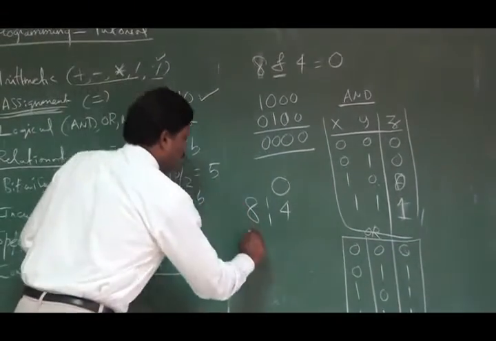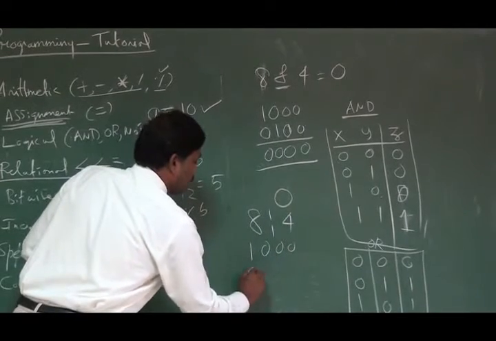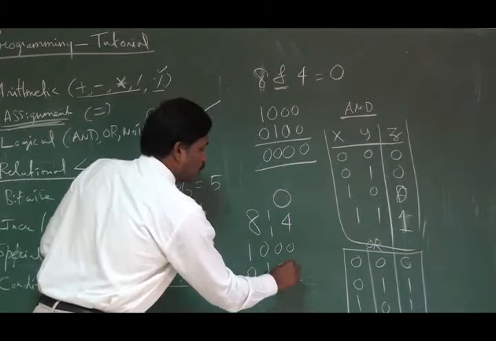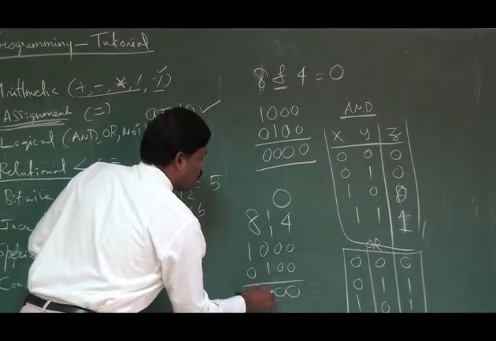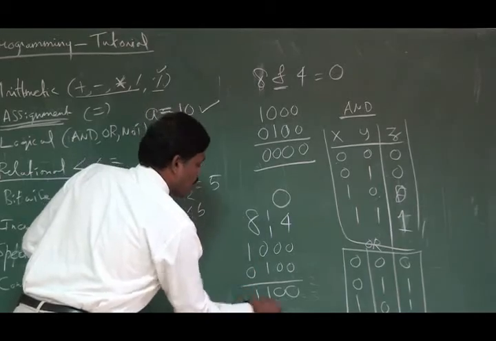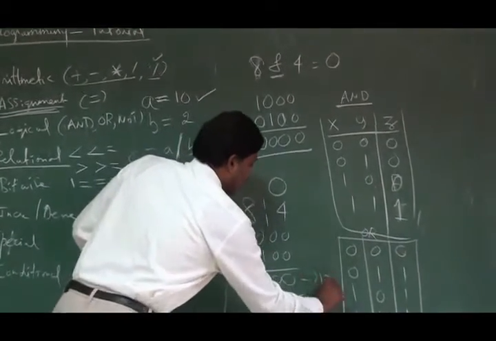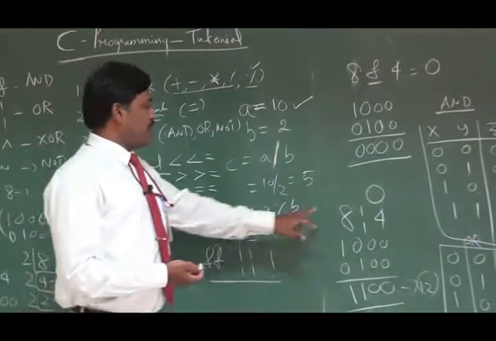So now performing the OR operation over these two values 8 and 4: 0 or 0 is 0, 0 or 0 is 0, 0 or 1 is 1, 1 or 0 is 1. So what is the end result? The end result is 8 plus 4, which is 12. 12 is the answer for the OR operation between 8 and 4.